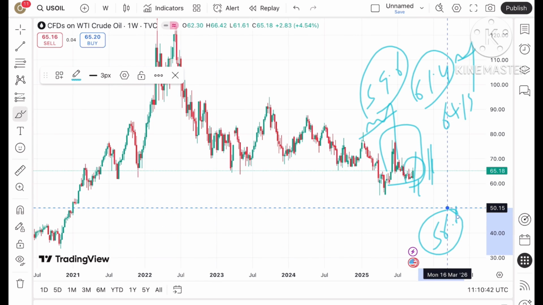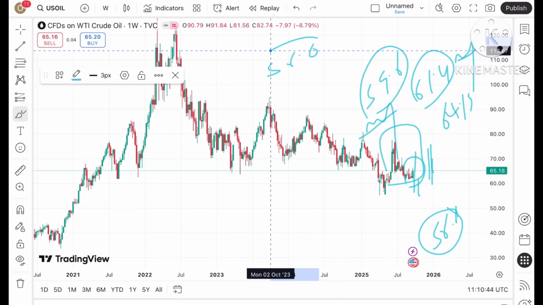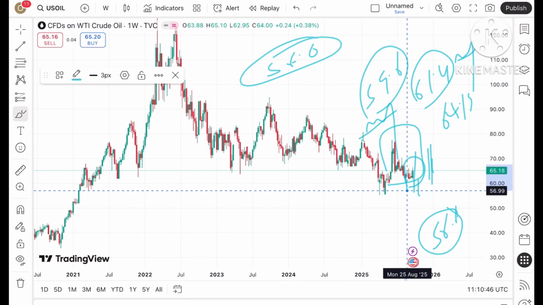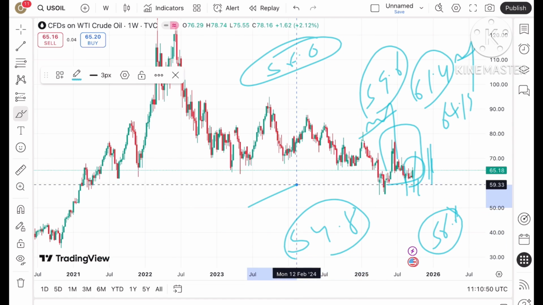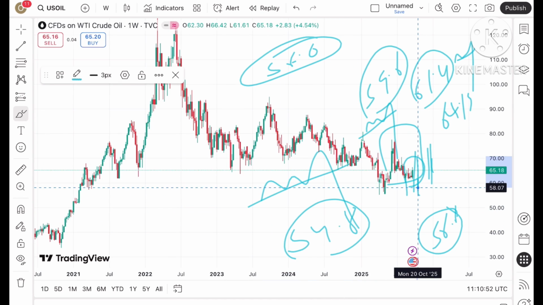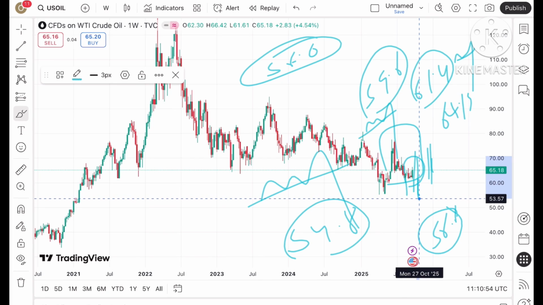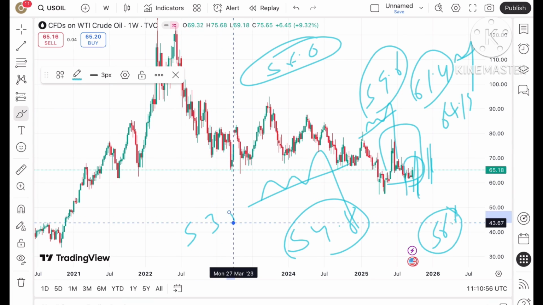After that, 56.6 is a very important point. Keep that in mind for the future also, and write it down somewhere, that if the price starts falling below 56.6, chances are high that it can cross a level of 54.8, because that level is already tested, so the price can move further down and it can go towards $53.5.